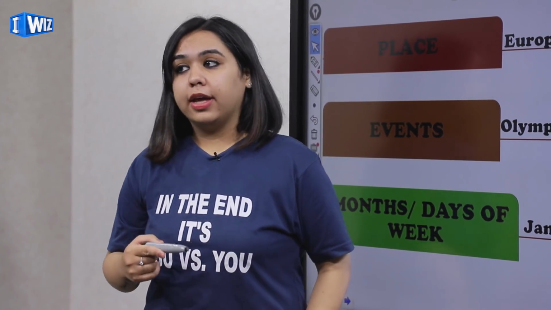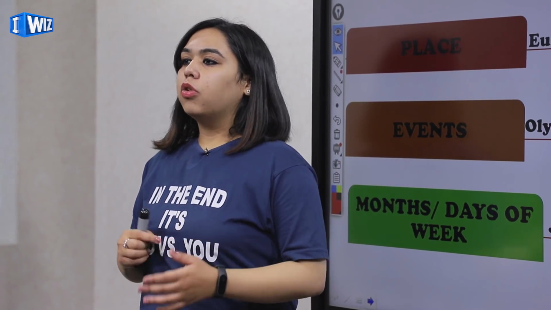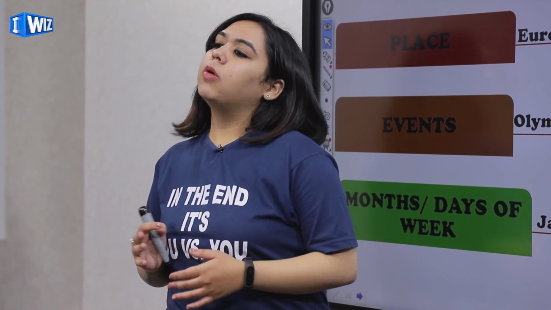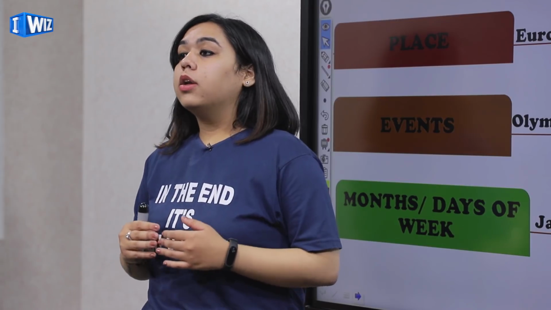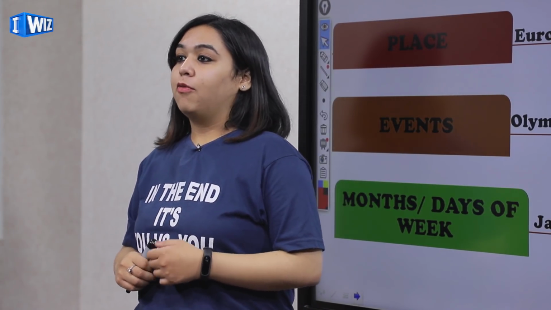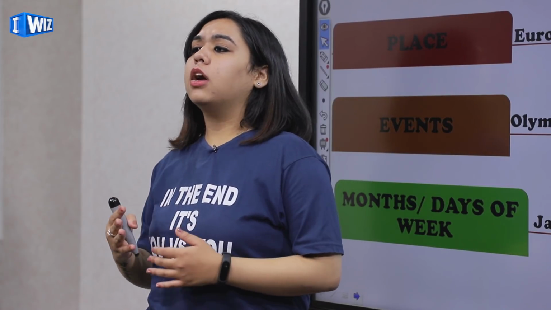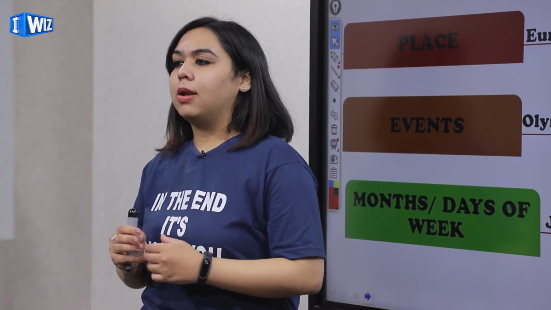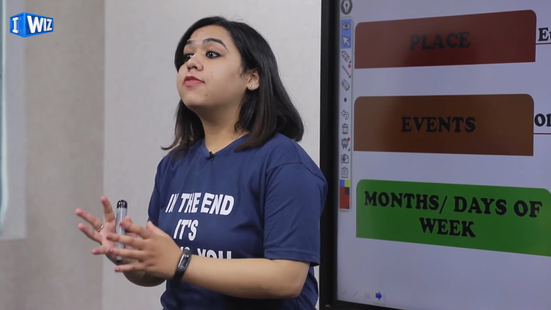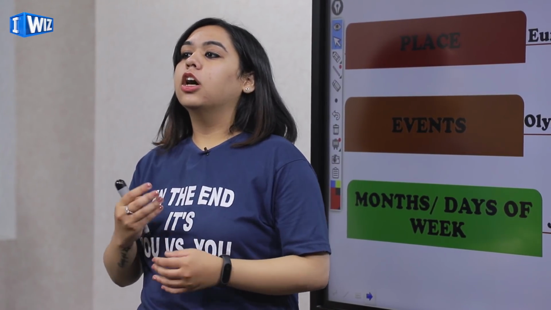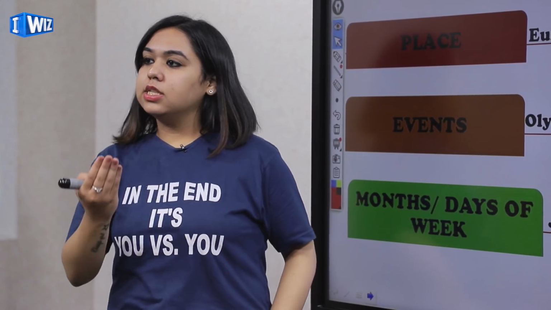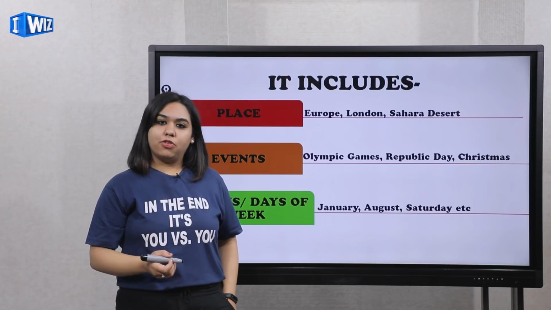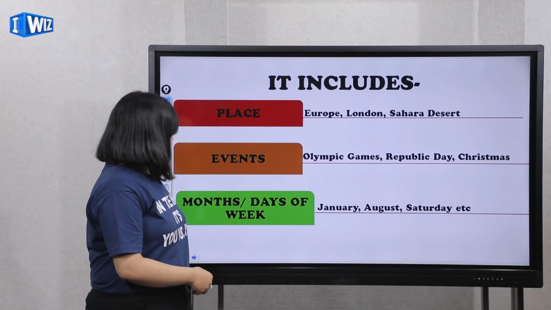Now, one more thing. Say you're going somewhere abroad, let's say. I'll say, when will you be back from there? You say, Mom, I will be back in a couple of months. But what if you specify the month? If you say, Mom, I'll be back by November. Whenever you are giving a name to the month, when you are saying I'll be back by November, again, you are specifying. So it will again be a proper noun. So names of months, days or weeks, for example, January, August, Saturday, Friday, Monday, etc. They will all come under the category of proper nouns.